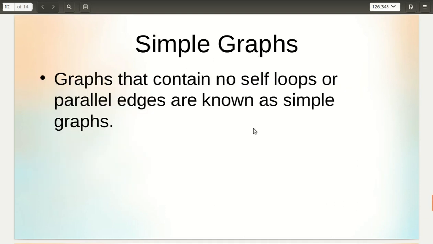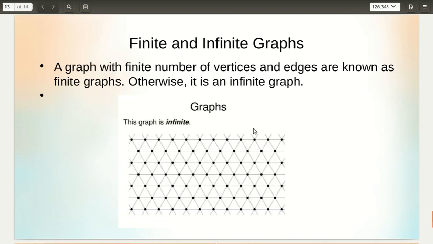Next we'll see what are simple graphs. Simple graphs are graphs that contain no self loops or parallel edges. If a graph does not contain self loops or parallel edges, then such a graph is known as a simple graph. Next we'll see what are finite graphs and infinite graphs. A graph with a finite number of vertices and edges is known as a finite graph. Otherwise, it is an infinite graph.